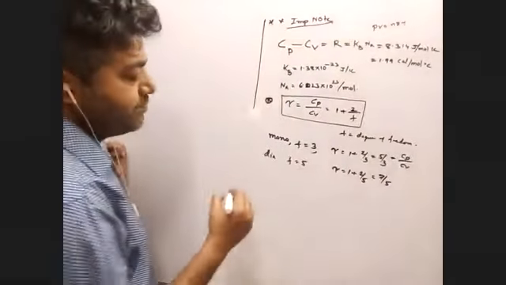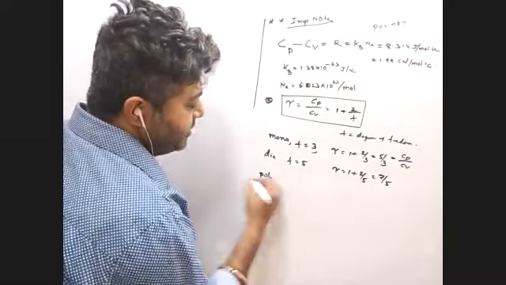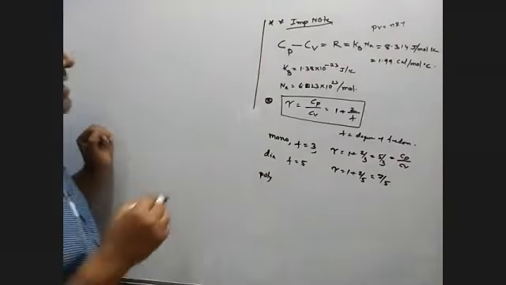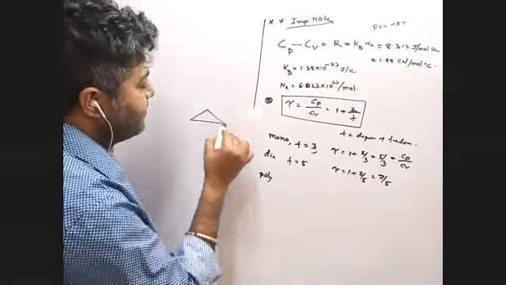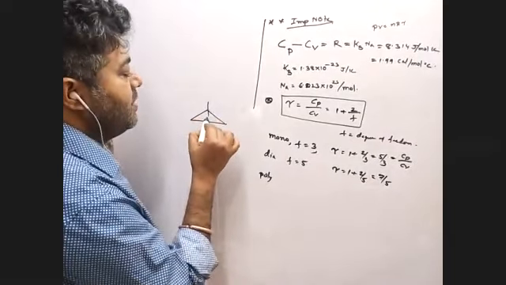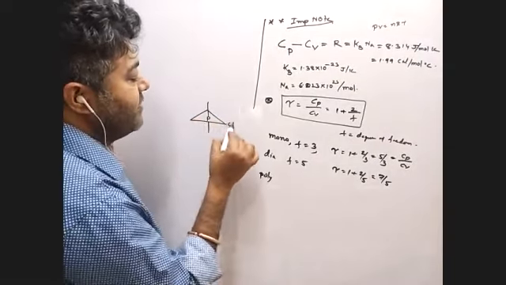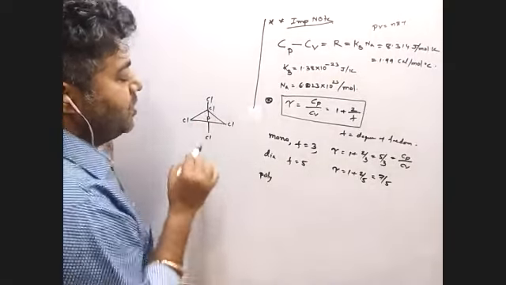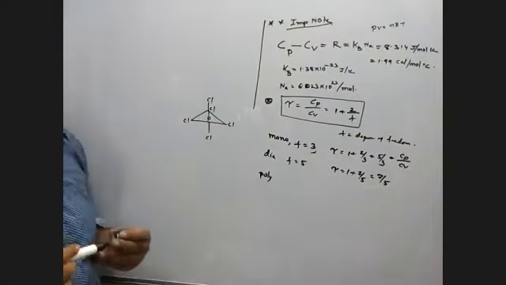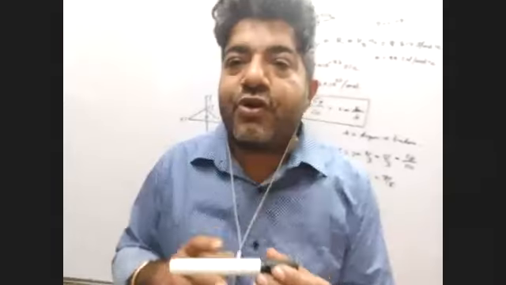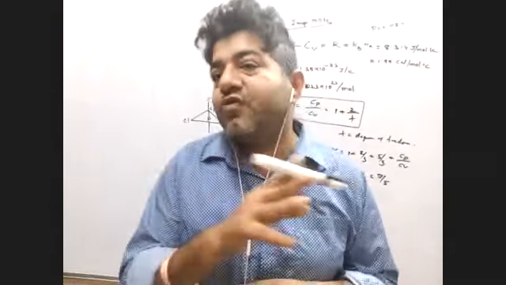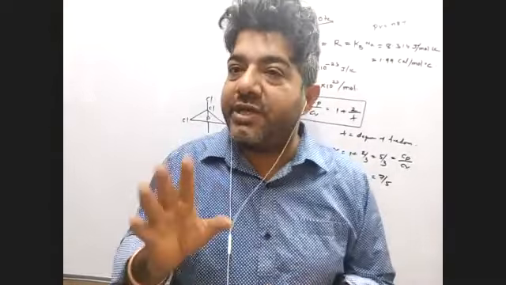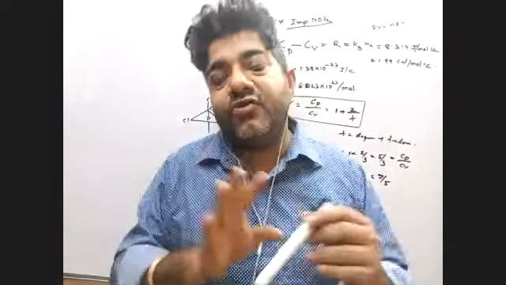And for polyatomic, poly means a complex structure, like PCl5. As it is a complex structure, it can move along the x-axis, y-axis, and z-axis, so 3 translational.